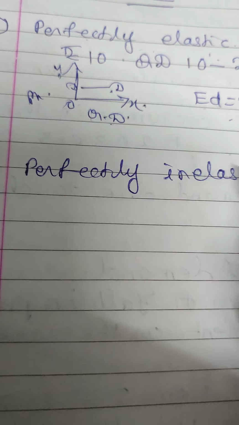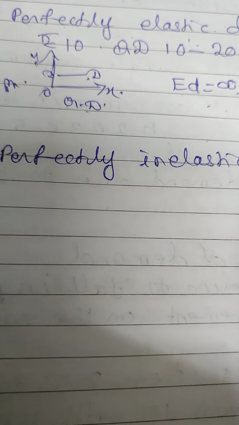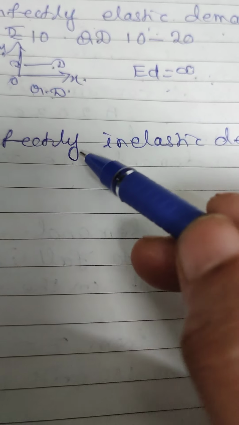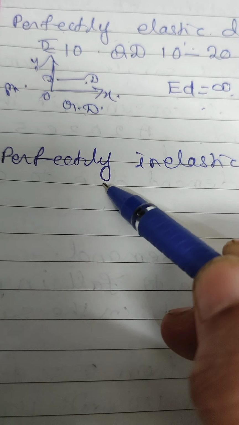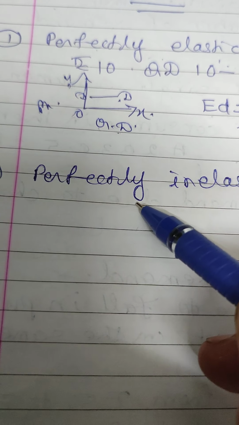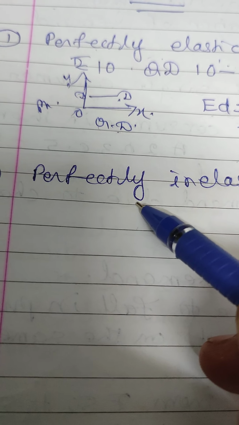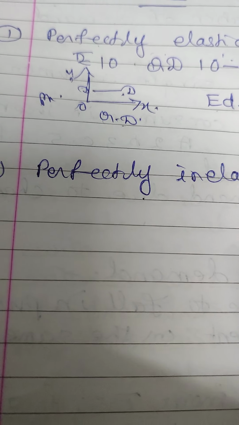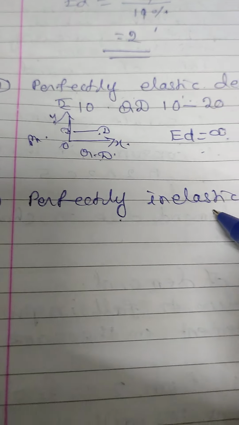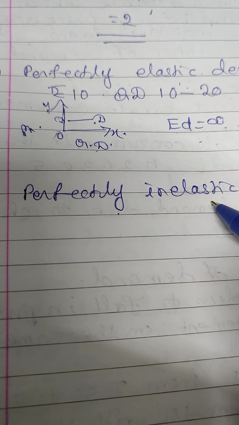The quantity demanded will remain the same whatever the change in price. That is called perfectly inelastic demand. Even if the price rises or falls, I will buy the same quantity. For example, salt or medicine, life-saving drugs.